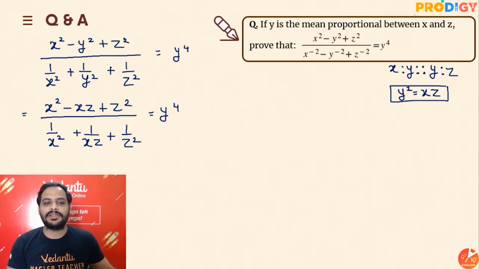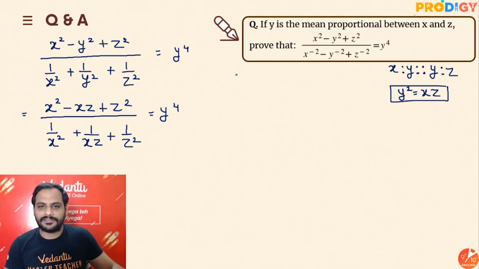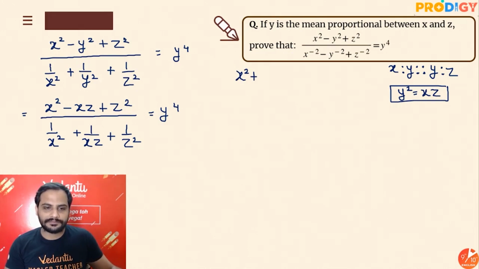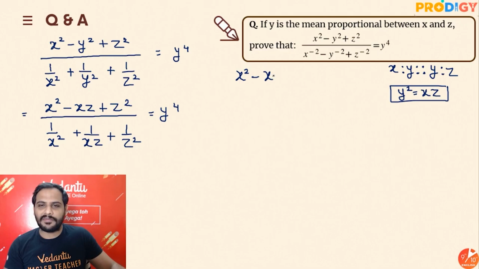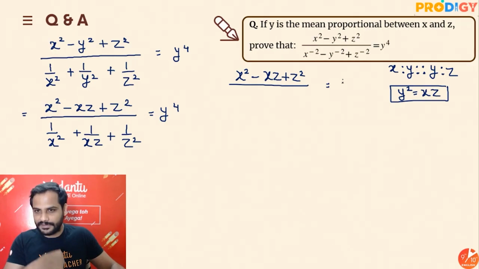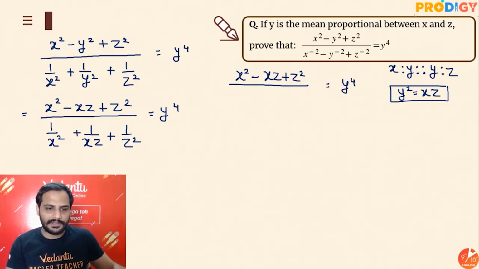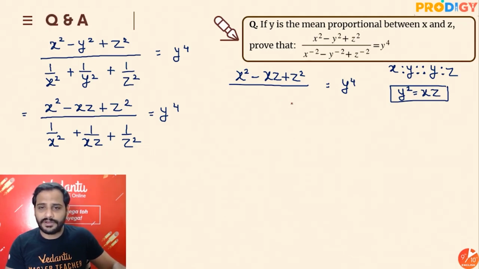Now if I take the LCM in the denominator over here, I will take the LCM as x square z square. So here I have x square minus xz plus z square, and x square minus xz plus z square divided by, if I take the LCM over here, beta, the LCM is x square z square. So let's take the LCM over here as x square z square.